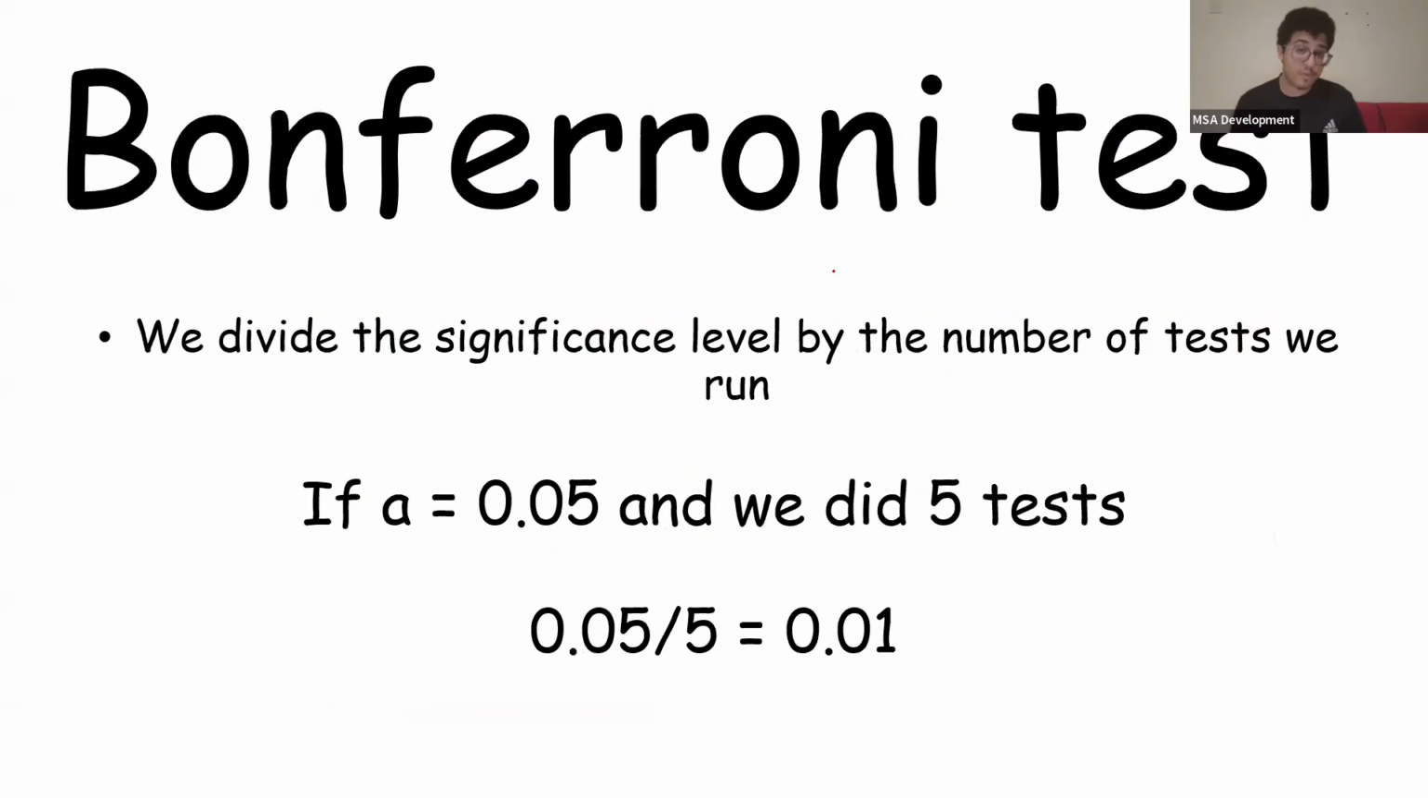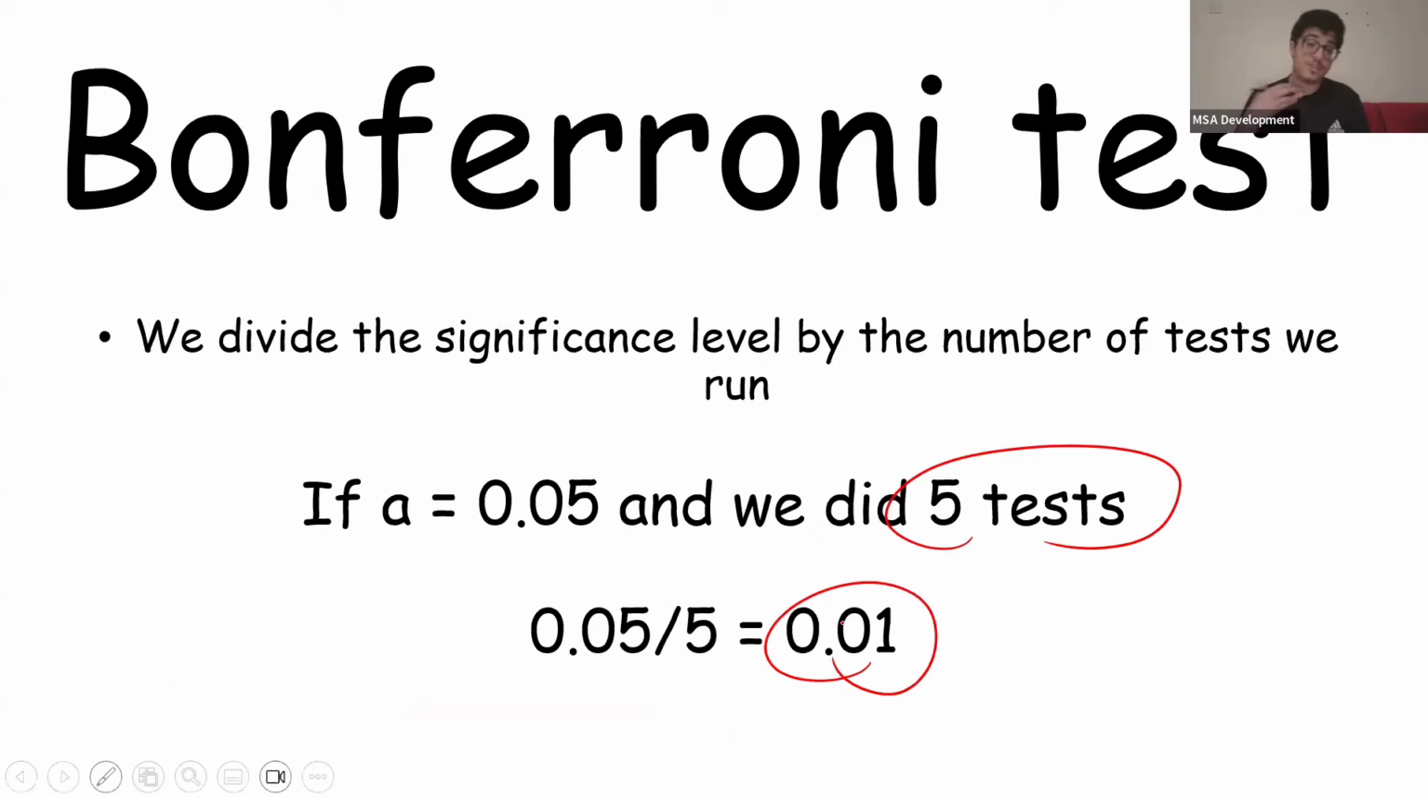Last but not least, we have the Bonferroni test. And this one's very simple to understand. We literally just divide the significance level by the number of tests we run. So if our significance level is a p-value of 0.05 and we did 5 tests, we're going to do 0.05 divided by 5, and we're going to get a new significance level of 0.01. Okay, so every test from now on is going to follow this new significance level of 0.01. So we don't fall into the pit hole of getting a type 1 error.